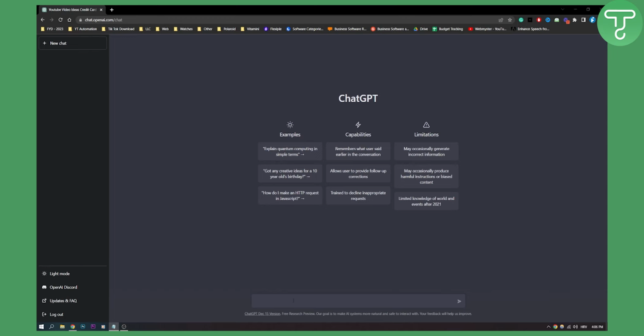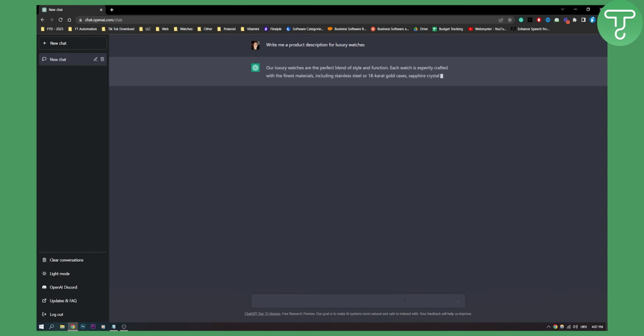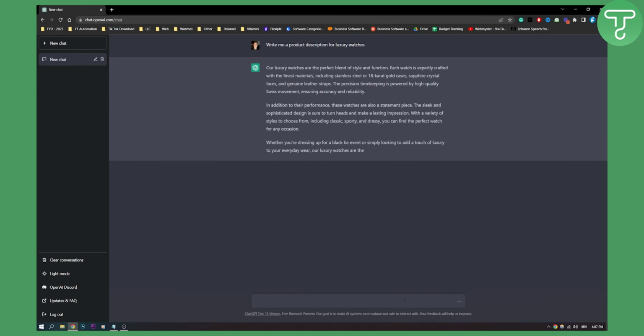What we can do is, I already have it copy pasted here, but let's say I want to paste this, right? Write me a product description for luxury watches. Here I can press enter, and then as you can see, ChatGPT will write me a description for luxury watches. Now you can give him a more specific, or I don't know why I'm calling AI him, but I will call it him. Just keep that in mind in this video.